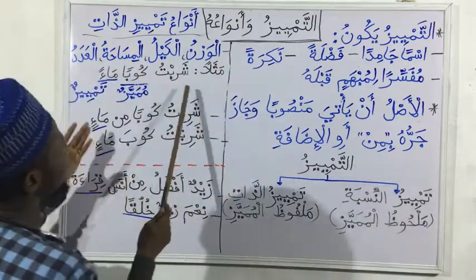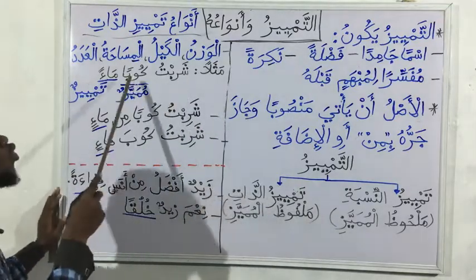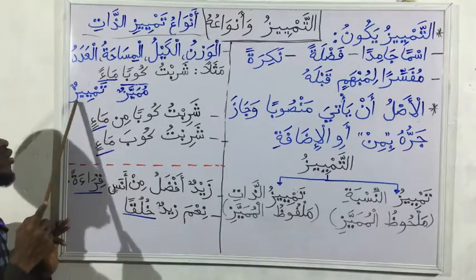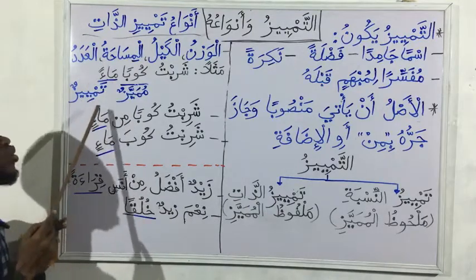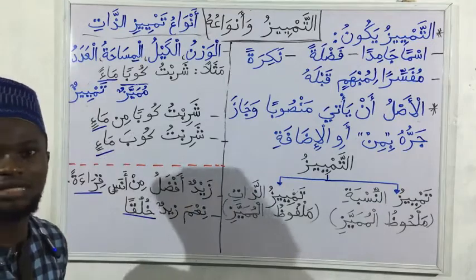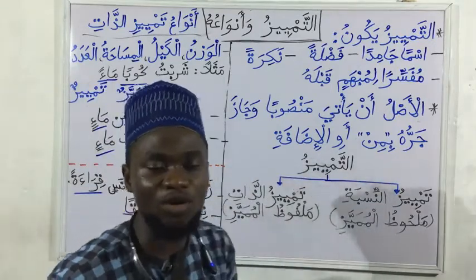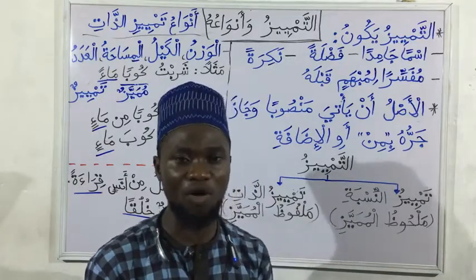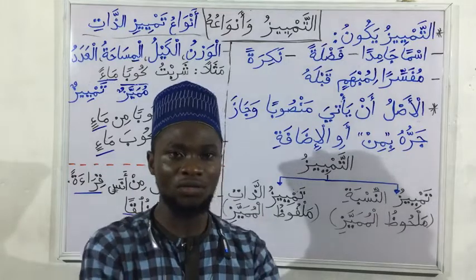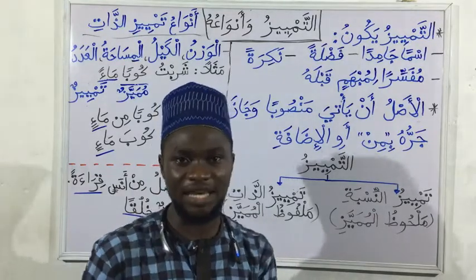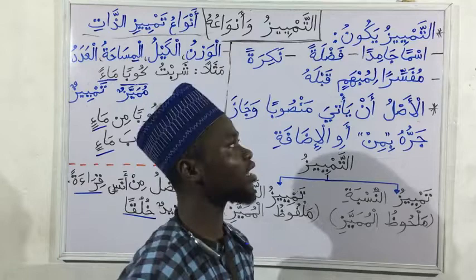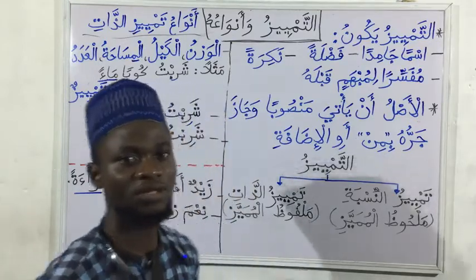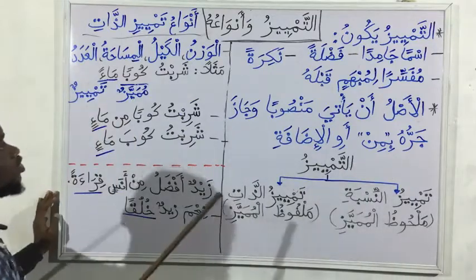Let's take a look at examples we have here. Sharibtu kuban ma'an. If you look at this labeling, you can see that under the ma'an we wrote tamyiz. So ma'un, water, is a noun, but we cannot use water as an adjective. So all those nouns like ball, cane, cow, cat, human names, and examples like that, cannot be used as an adjective. So let's look at an illustration.